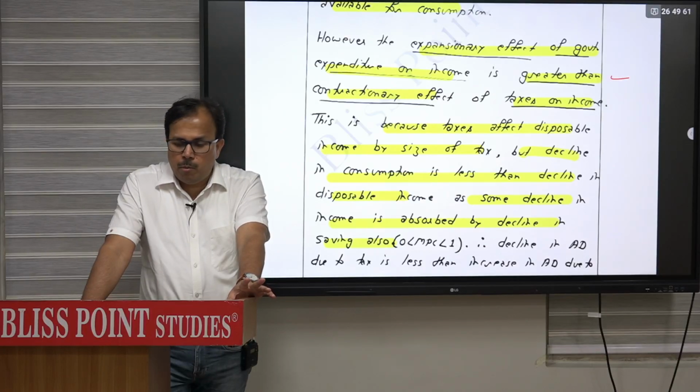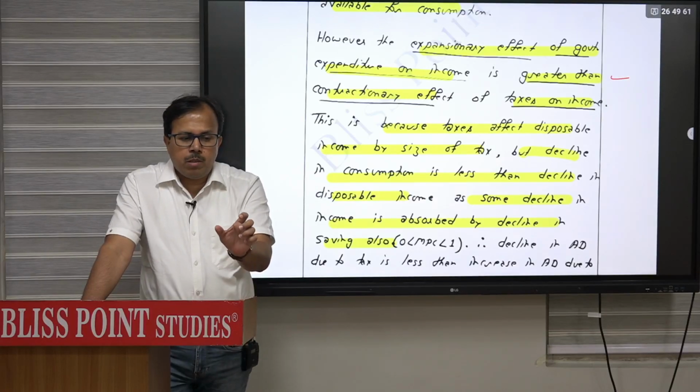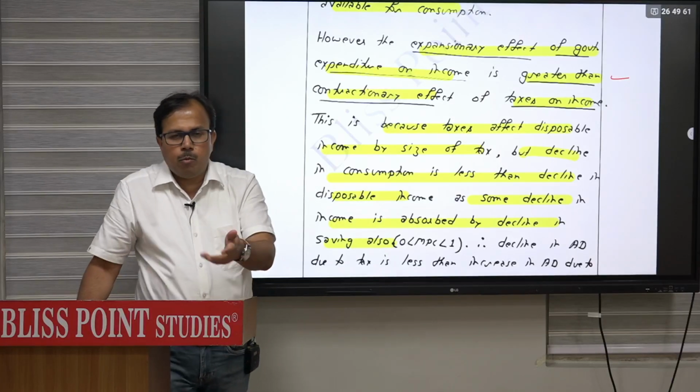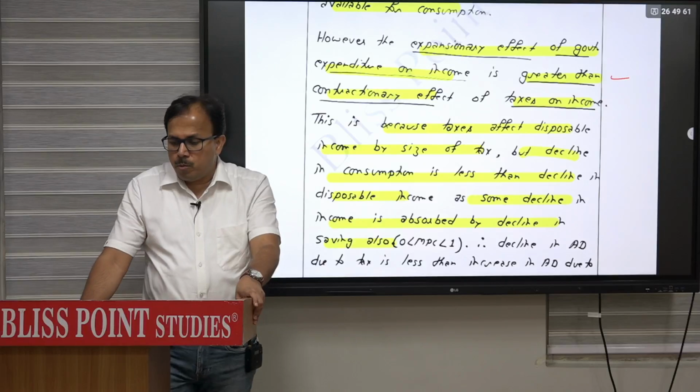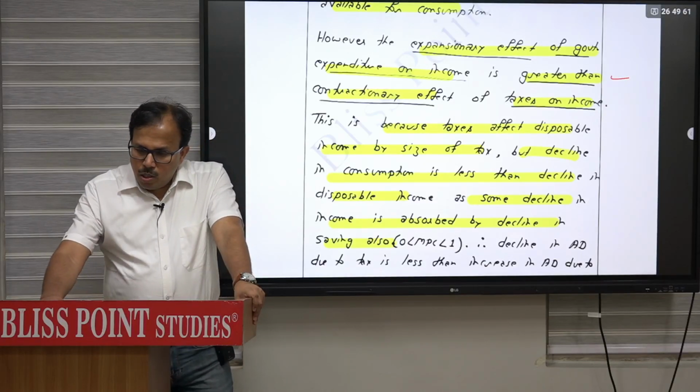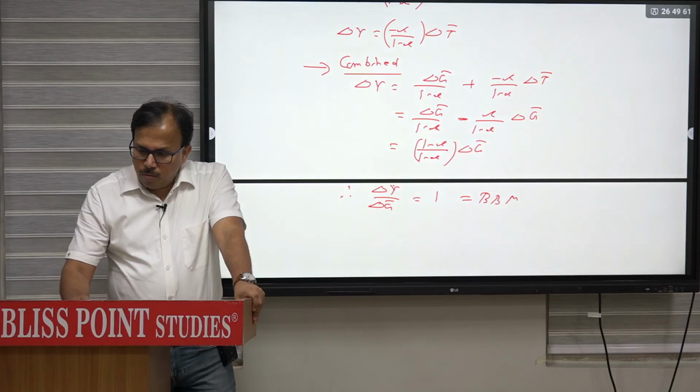Reasoning is more important. Remember, it is not just that you will simply write an equation and say that the balanced budget multiplier is 1 or positive and therefore there will be a positive effect on income. You have to support it by your explanation. So this is the first question.